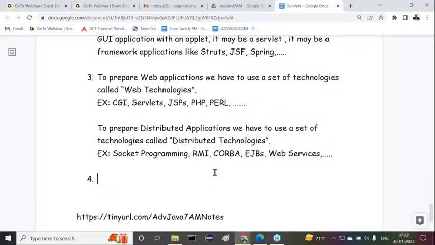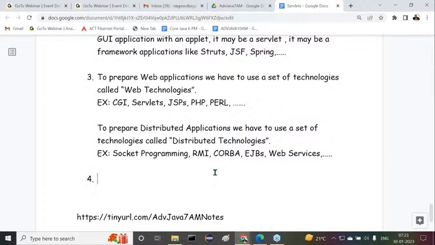All of you observe carefully. One more point I'm telling you. Listen carefully. Both the web applications and distributed applications, both are server-side applications or not? Understand it clearly. Yes, definitely both are server-side applications only. Both are based on client-server architecture. Definitely both require communication. Understand it clearly what I'm telling you now. Fine.